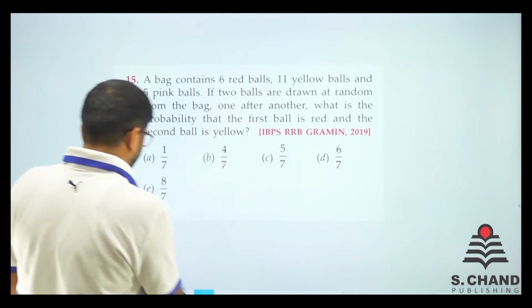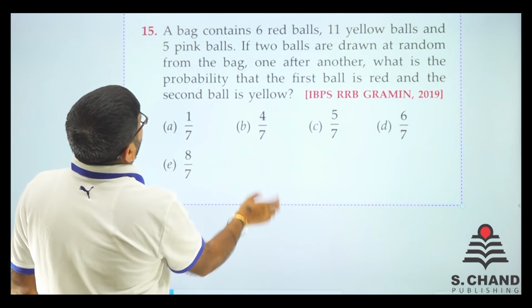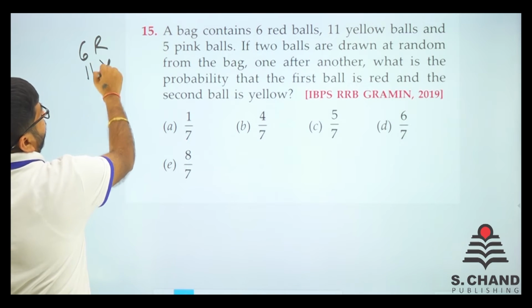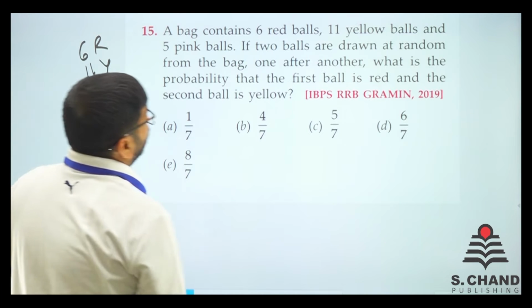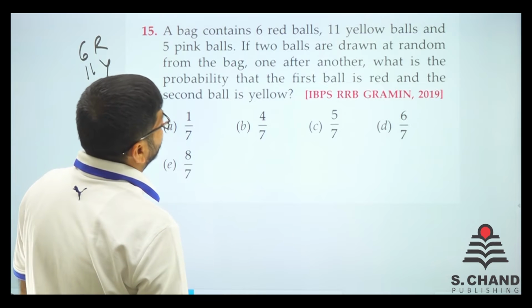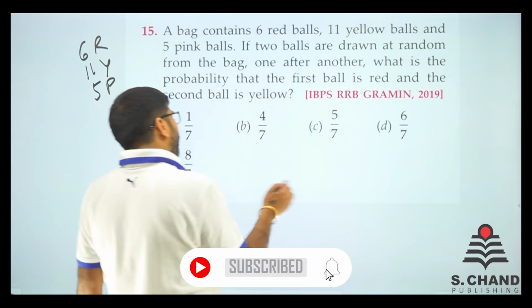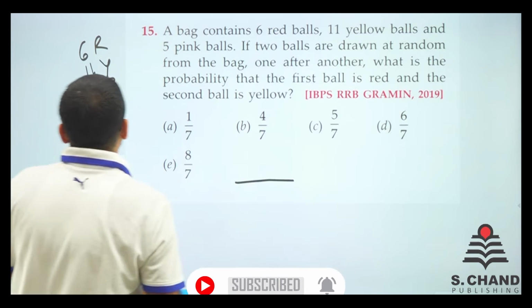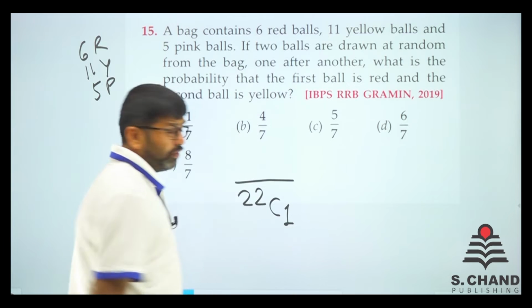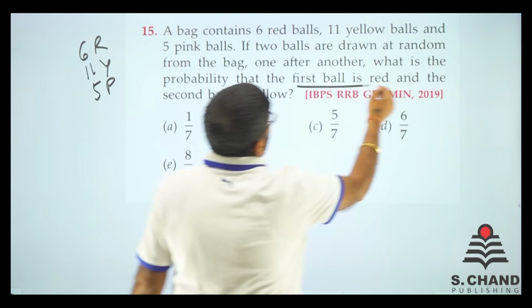Here we have an IBPS pre-RRB Grameen Bank 2019 question. It says that a bag contains 6 red balls, 11 yellow and 5 pink. If 2 balls are drawn at random from the bag, one after the other, what is the probability that the first ball is red and the second ball is yellow? So how many balls are in total? We have 11 and 11, 22. Out of those 22, we are picking one of them, and what we need is the first ball is red.